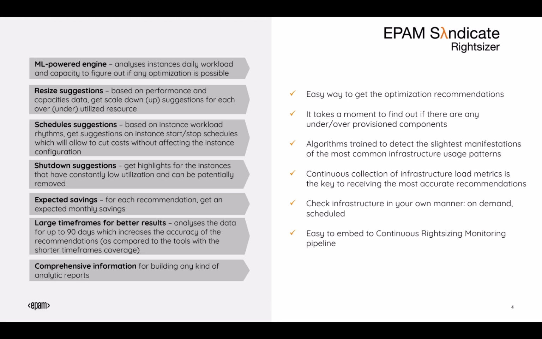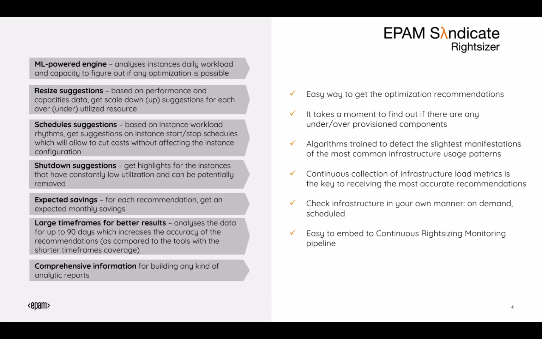The tool has a set of powerful features which make the analysis and recommendations highly precise and context-effective. The analysis itself is empowered by ML mechanisms trained to build suggestions based on the real-life infrastructure decisions made by a skilled large enterprise cloud management team. The suggestions include right-sizing, scaling up or down each specific resource to match its load and configuration, and even shutdown for the instances with constant low utilization.